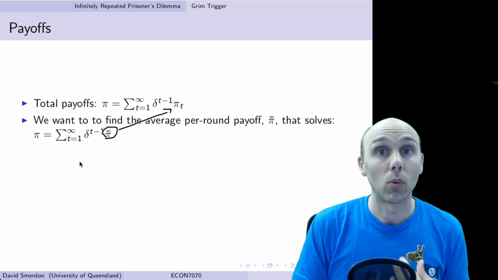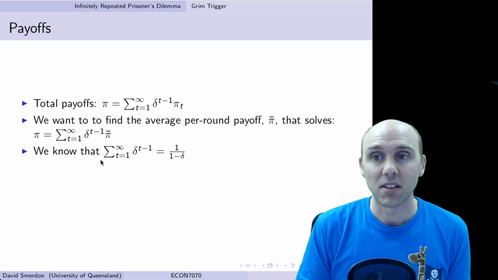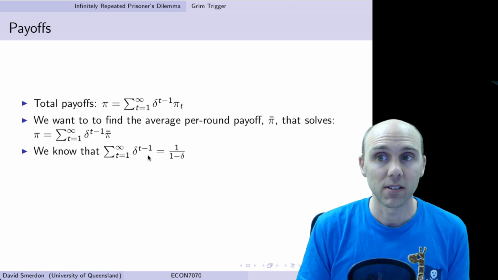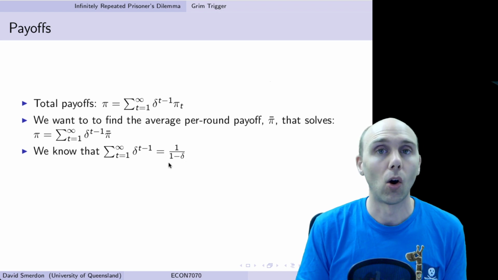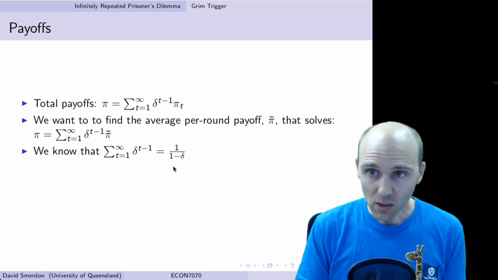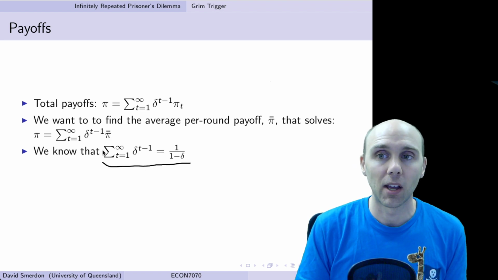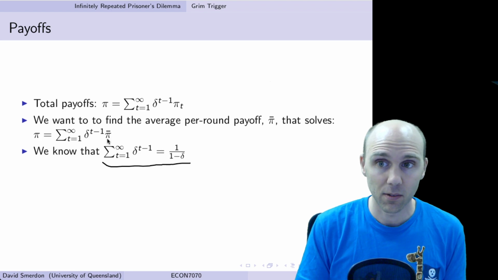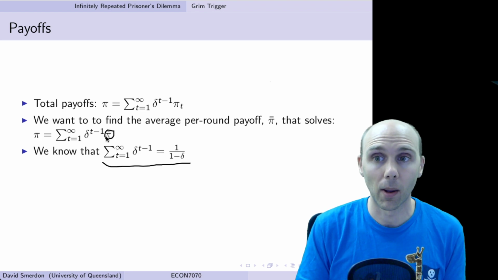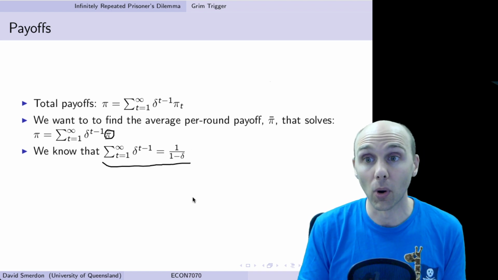Well, we know from what we saw before with the sum of a geometric series that the sum of just the deltas is equal to 1 over 1 minus delta for an infinite sum. So we know this already. Now, if we multiply the left side by a constant, this pi bar, it's like multiplying it by pi bar on the right.